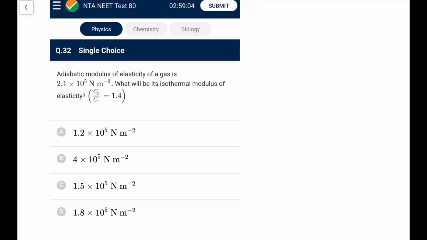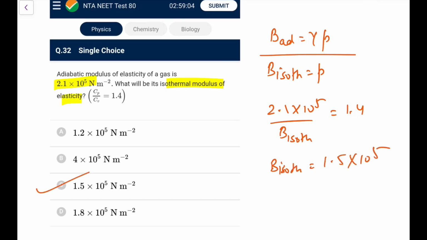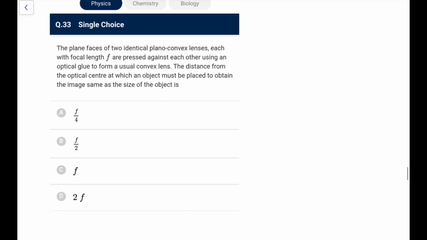Now adiabatic modulus of elasticity of gas is this. What would be the isothermal modulus? So you know adiabatic bulk modulus in adiabatic process is gamma p, and in isothermal process you know is equal to p. So what would be the isothermal if you do, so what we have, 2.1 into 10 to the power 5 upon B isothermal would be equal to gamma, which is 1.4. So B isothermal would be, you can make out 1.5 into 10 to the power 5. So we will go for option C here. So again an easy one, that's the thing you remember.